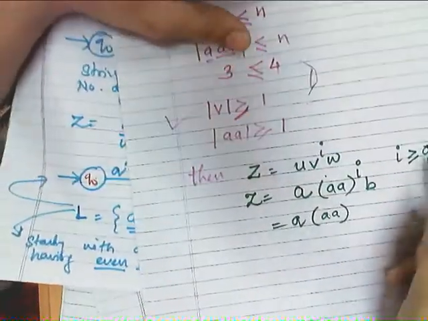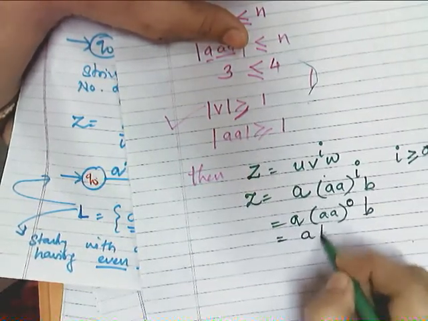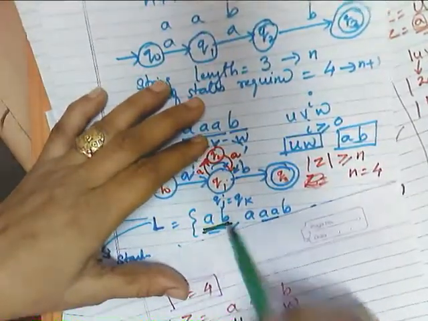So now I am verifying this. When i is 0, then my string AB will be in the language. Is it in the language? Yes, it is in the language.